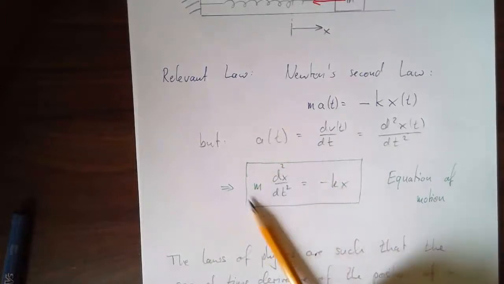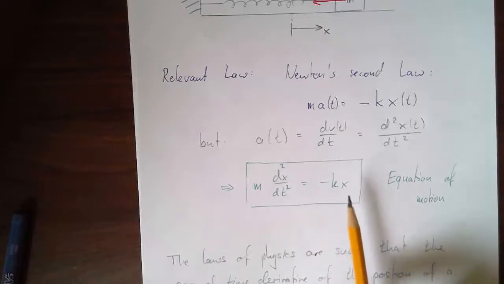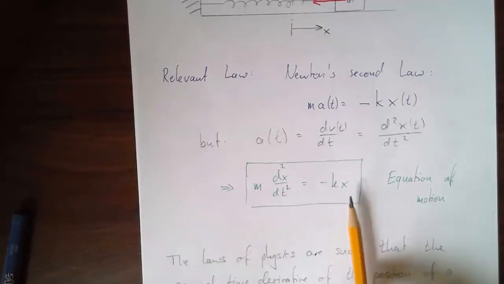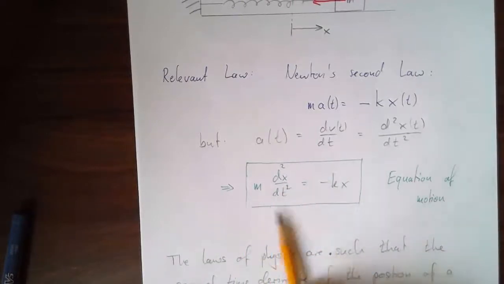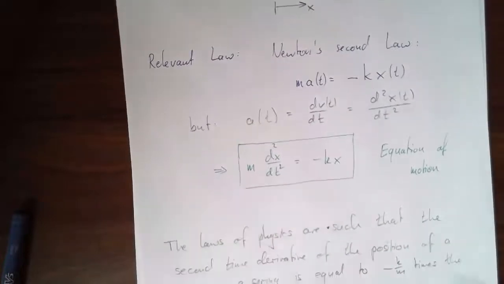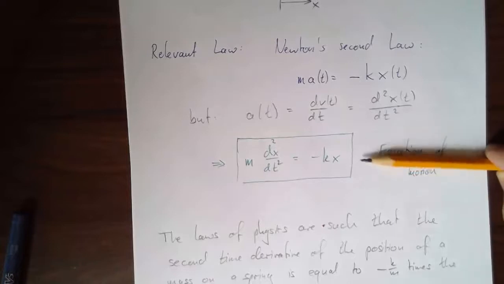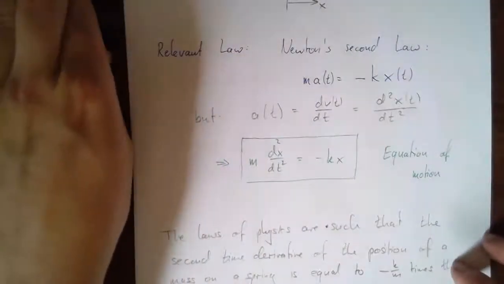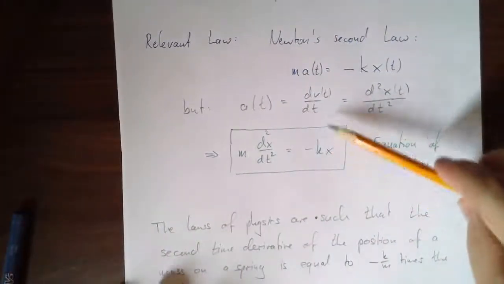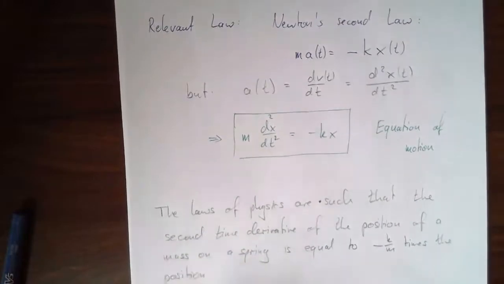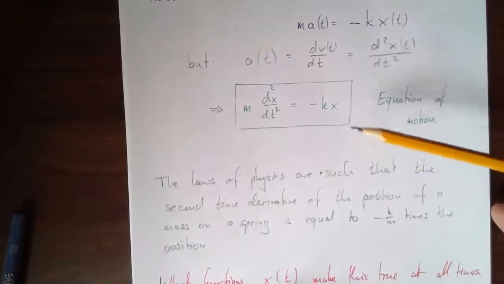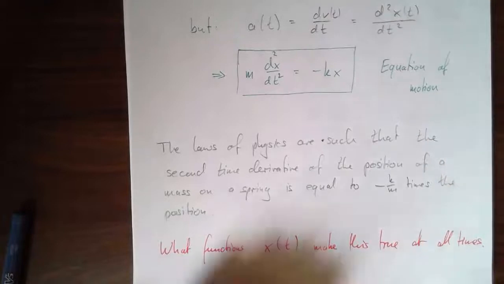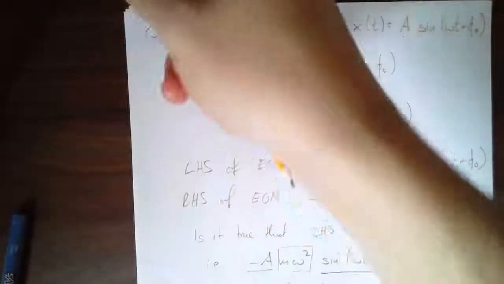This equation says only functions x of t, only trajectories of position in time, are allowed that obey this equation, that make this equation true at all times. So then we use our differential equation knowledge to solve this. Now, if you haven't taken a course in it, it can be difficult. You can maybe look it up online or in a reference book on differential equations. But in our case, we sort of made an informed guess. So we're asking what functions x of t make this true at all times, and we made two guesses.